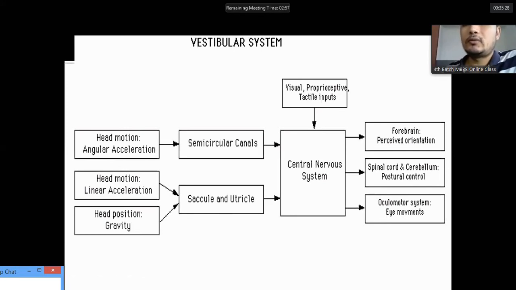It detects whether there is an angular or linear movement, and the other two reflexes go through the spinal cord and the cerebellum. It maintains postural control, and the oculomotor system causes compensatory eye movements to fix the object of interest in focus. This is the output, this is the processing, and this is the input. This is how the vestibular system works.